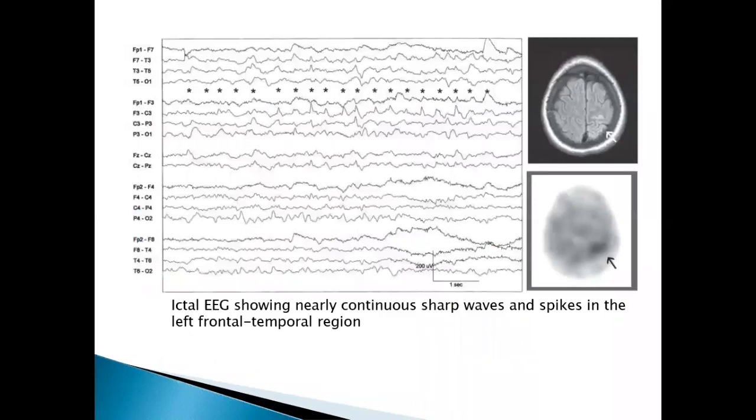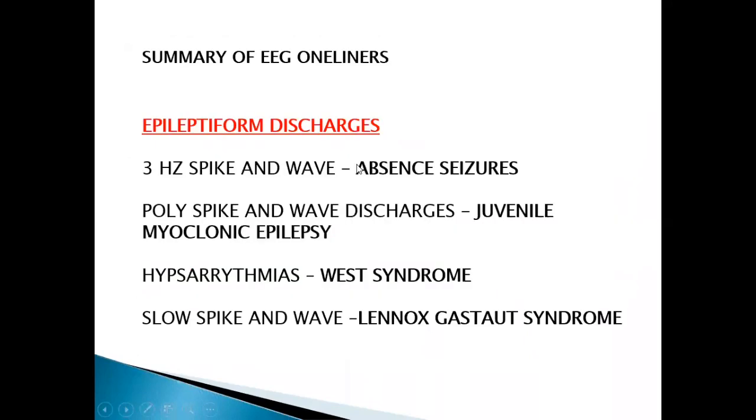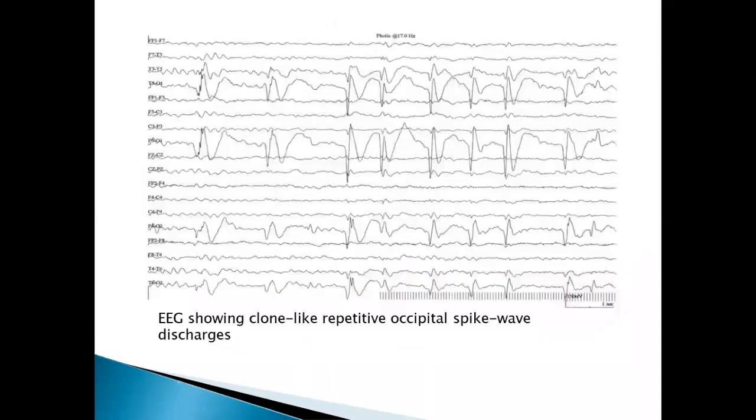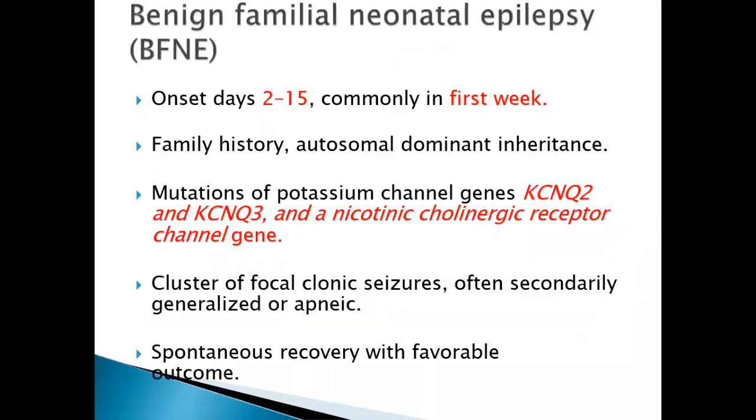Okay, so if you see this image, on the left side you see the hemiatrophy. Okay, and also on the left side again you see these spike waves, that is the sharp and spike waves. So this is the entire syndrome. So I will just summarize once within the next 5 minutes, and then we go for some one-liners and drug of choices and some practice questions.